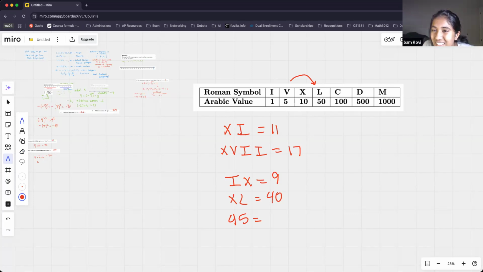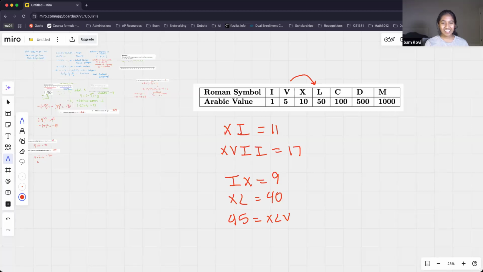XLV, yeah. I think you could put that in chat. So yeah, we would do XLV. So we would do X and L, that comes out to be 40, and then that V gives us that extra 5. So 40 plus 5 is 45, and that's where that comes from. Okay, awesome.